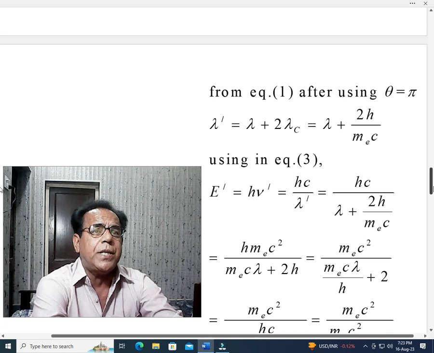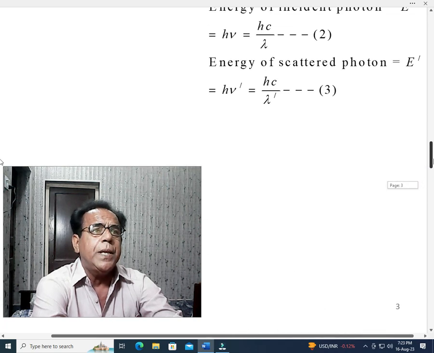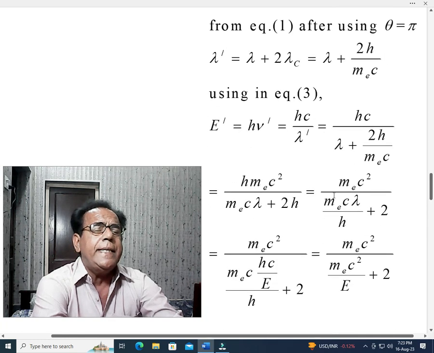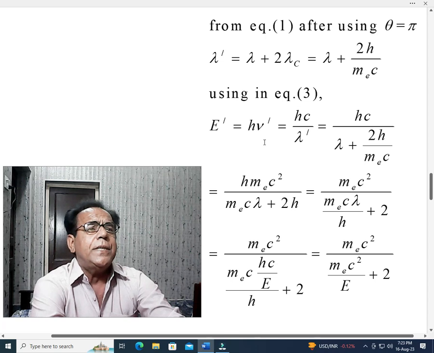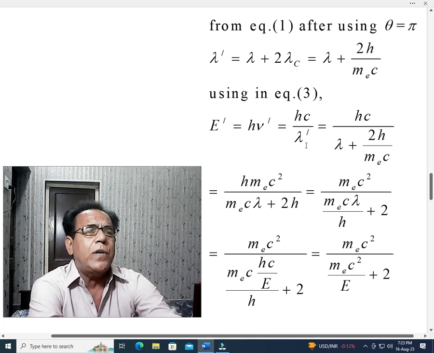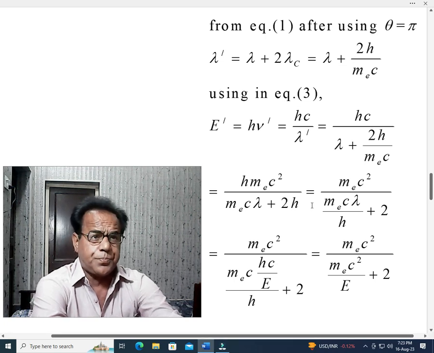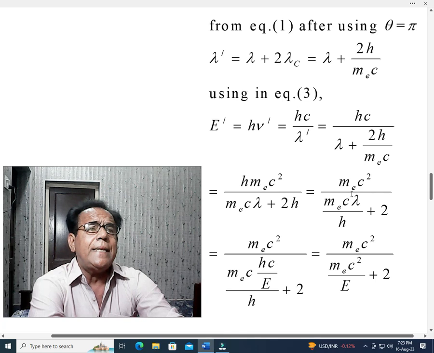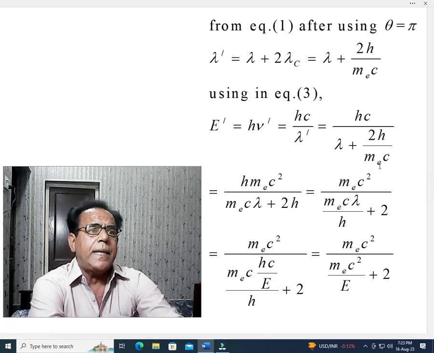dash in equation number 3. What is equation number 3? Equation number 3 is that E dash is equal to hc over lambda dash. E dash equal to h nu dash equal to hc over lambda dash is equal to hc over, we have put the value of lambda dash. Okay, here in the next step, what we have done,